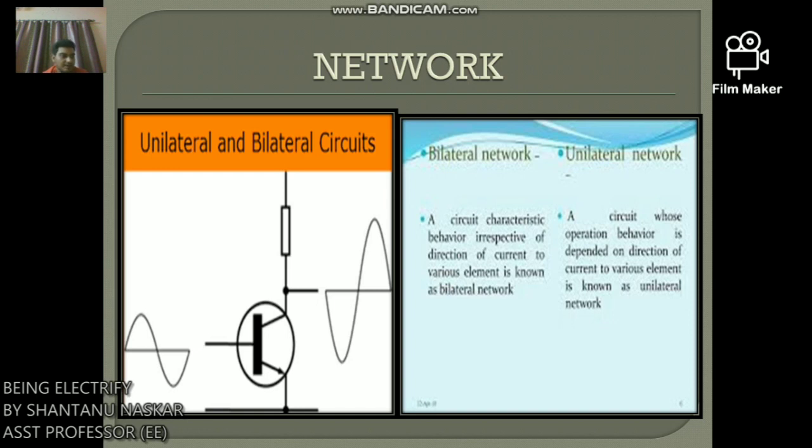A diode rectifier is a unilateral network because it cannot perform rectification in both directions. What is bilateral network? A bilateral circuit is one whose properties or characteristics are the same in either direction. The usual transmission line is a bilateral network because it can be made to perform its function equally well in either direction.